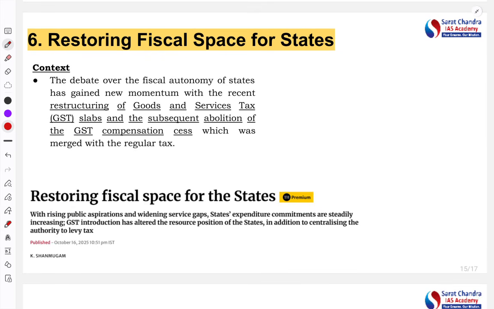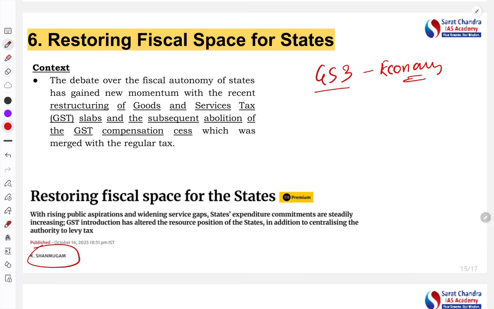Let's go to the next article, that is the restoring fiscal space for the state. This is the main specific article. This article is based on the Hindu article written by K. Shanmugam, and based on this we will try to understand this particular article. This is important from the GS3 economy point of view.